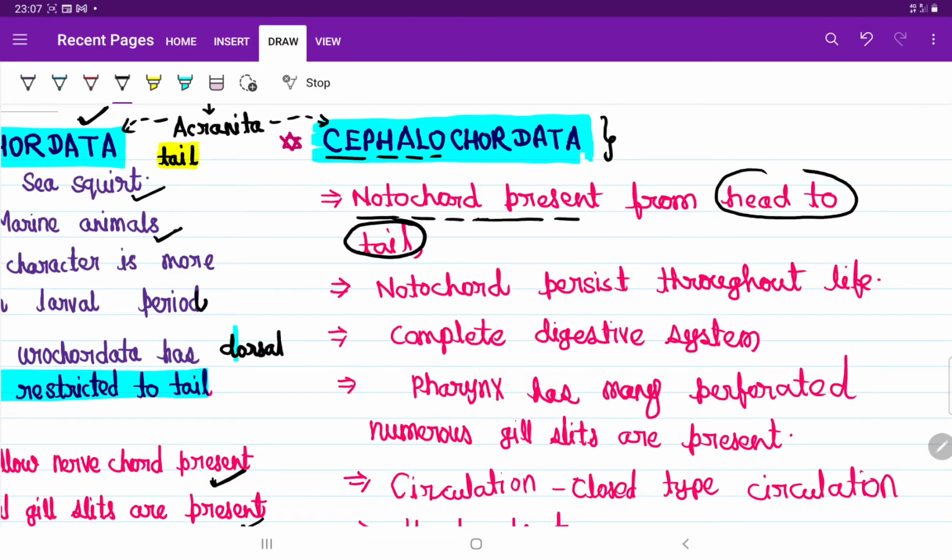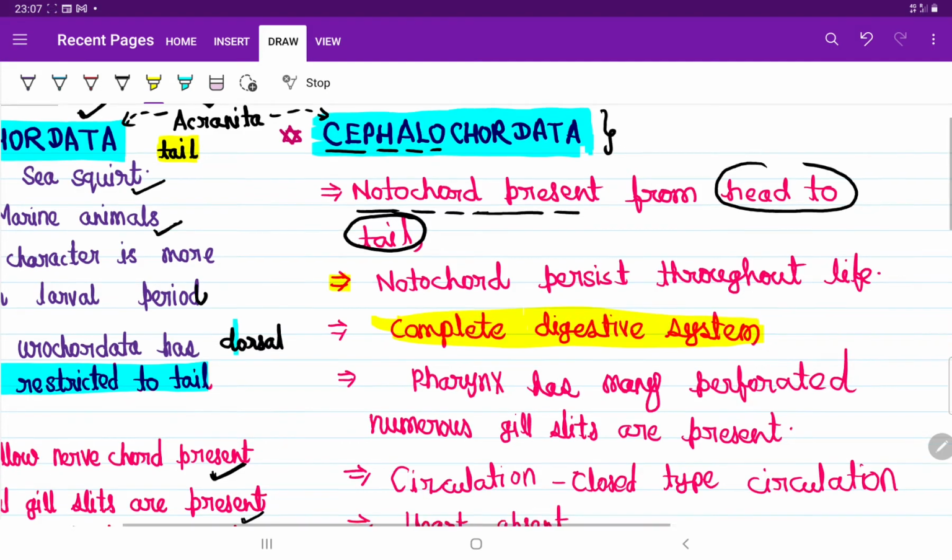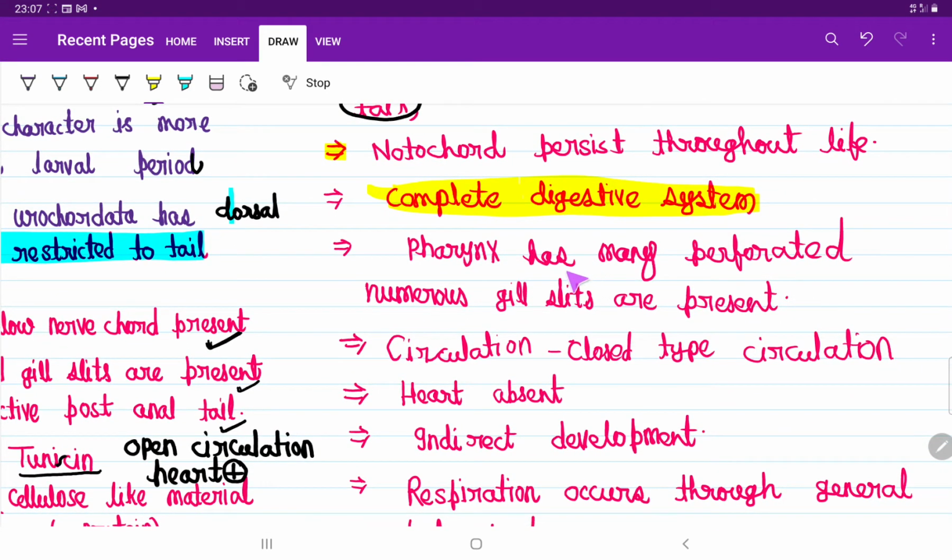This notochord is present in the larval stage and also in the adult stage. They have a complete digestive system. The pharynx has many perforated gill slits.